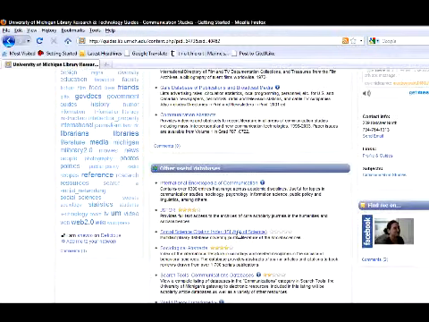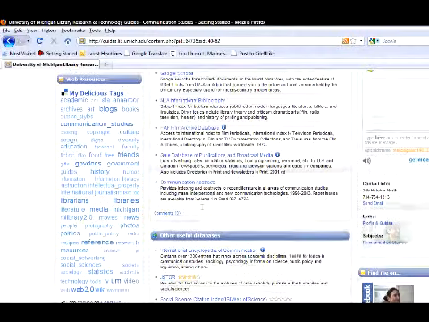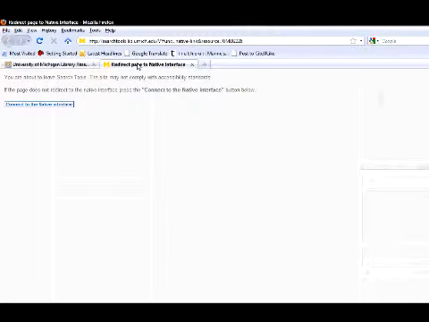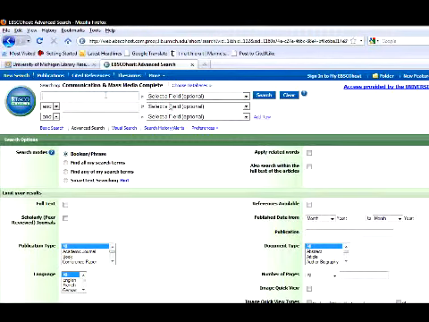I want to go through just one of the search engines here. Although there are several, JSTOR is very good. You can use JSTOR. I like that. ProQuest I like a lot. Communication and Mass Media Complete. I'm also going to show you how to use Google Scholar, which I think is a very helpful site. So I'll just focus right now on Communication and Mass Media Complete and Google Scholar. Starting with this one, I want to open it in a new tab so that I can always go back to Siobhan's guide if I need.